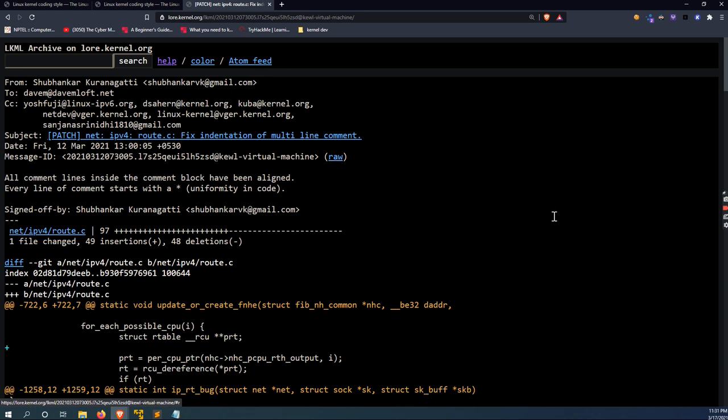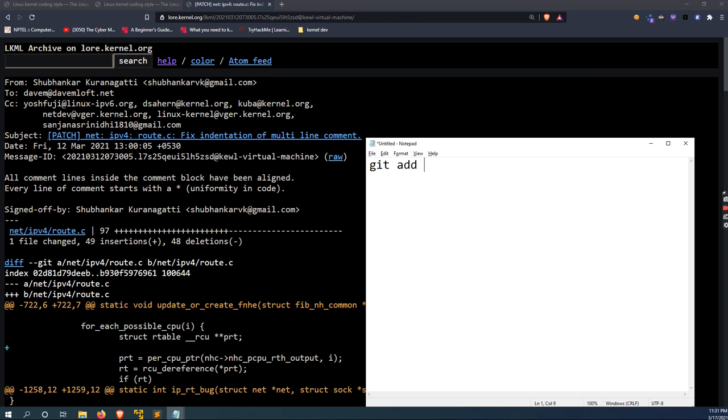Root.c is present in the net IPv4 directory. This is the directory in which I've sent the patch. Root.c is the file I worked on. So since my file name is root.c, I'll do git add root.c. After executing this, we'll do git commit -sv.